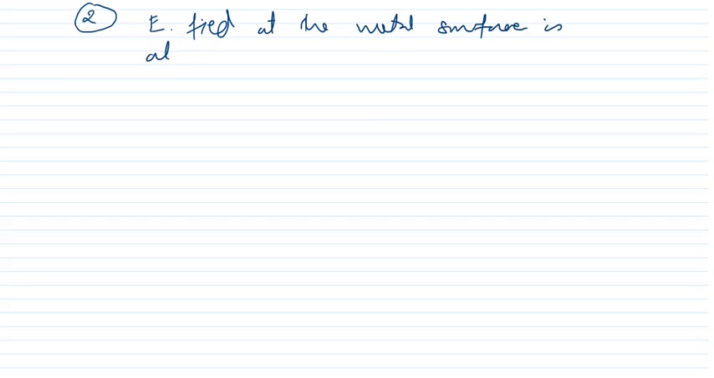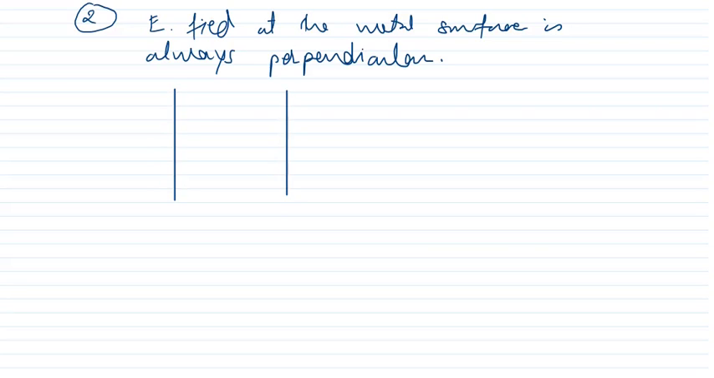Now we will discuss the second property. Second property, I think we have already discussed. What is that? The electric field at the metal surface is always perpendicular. There is a question, a CBSE question, I think an NCERT question is there.